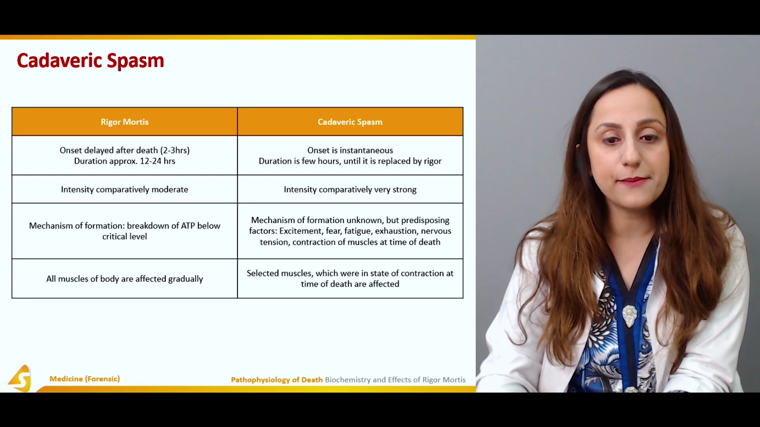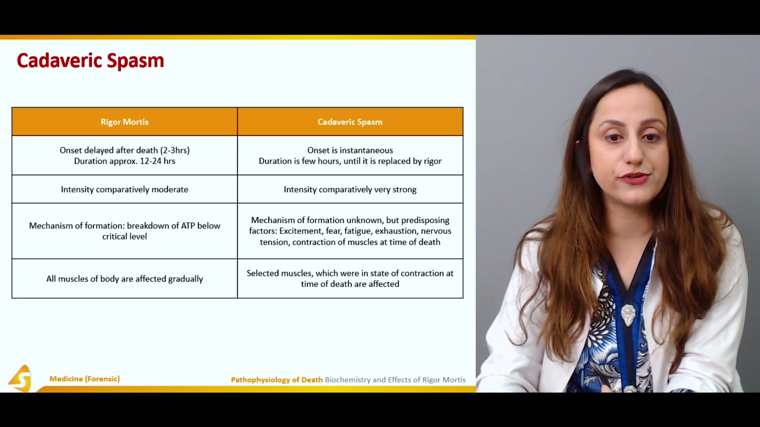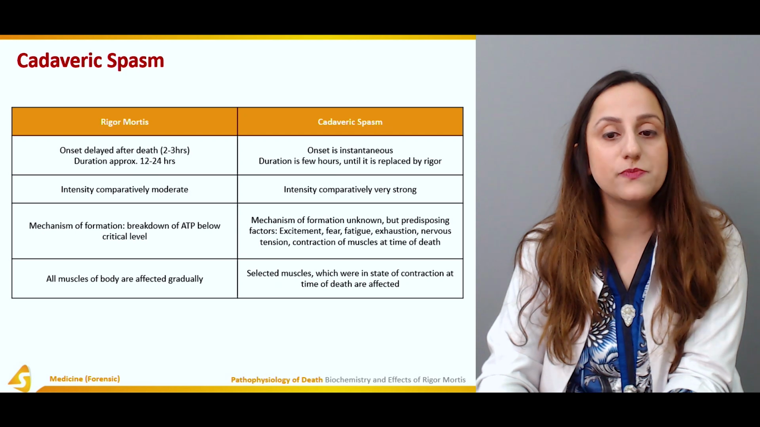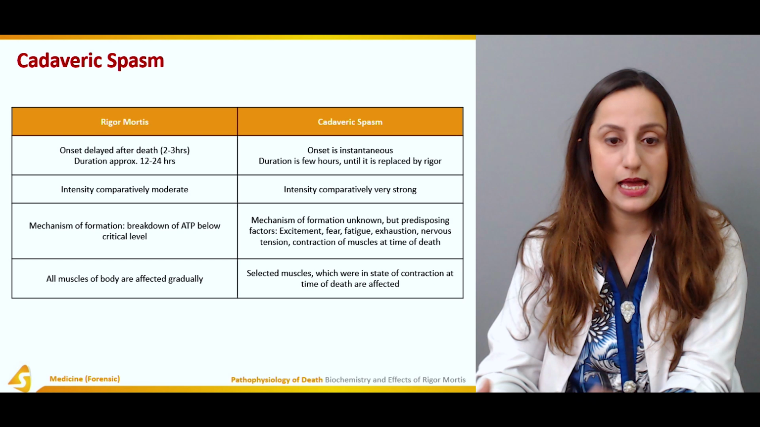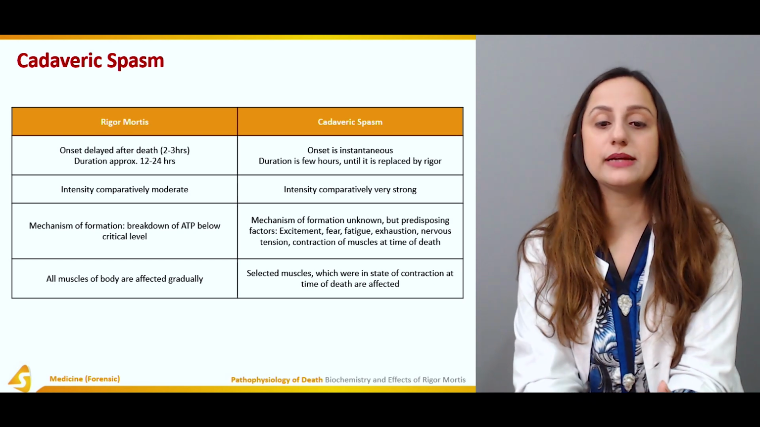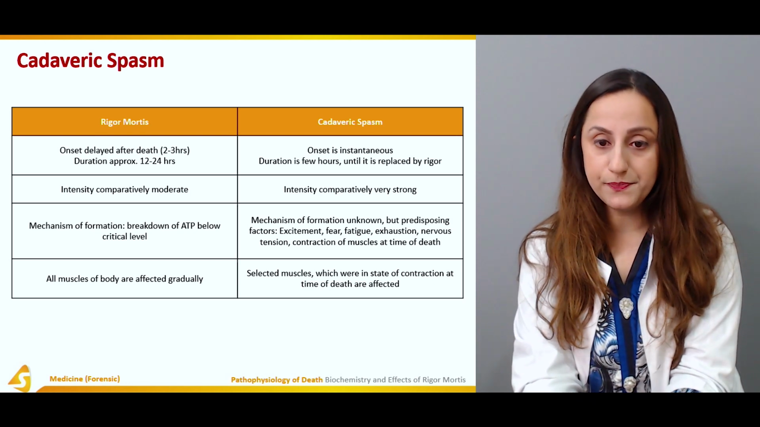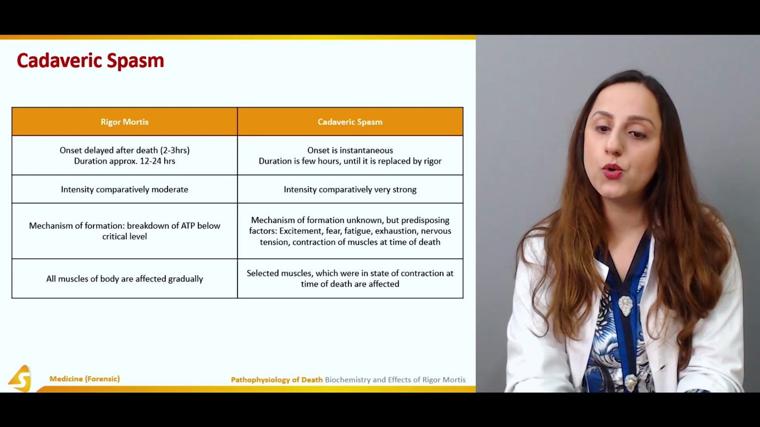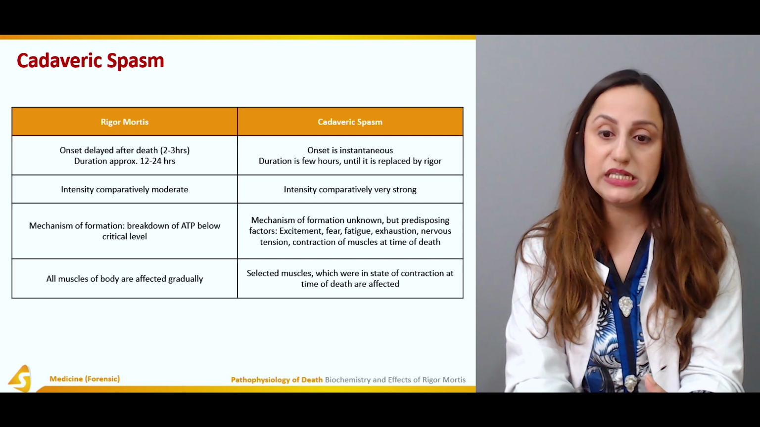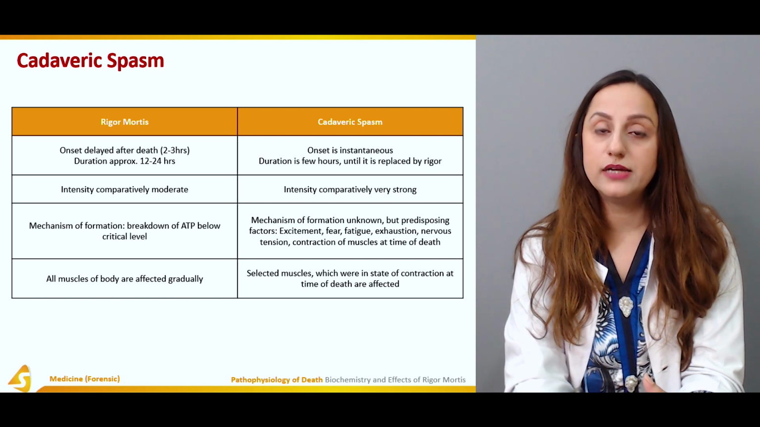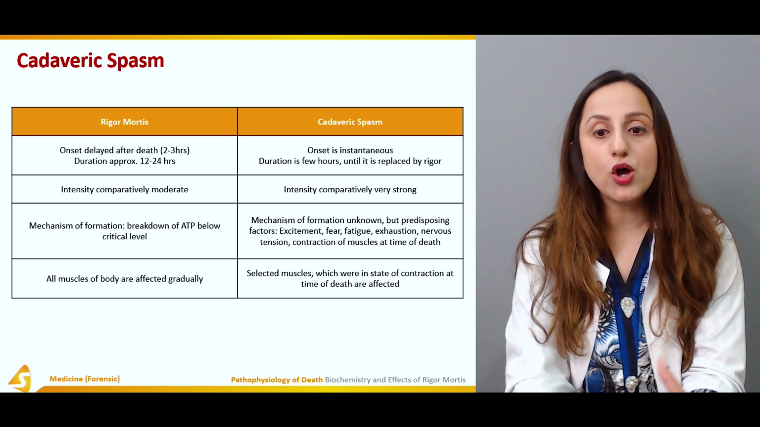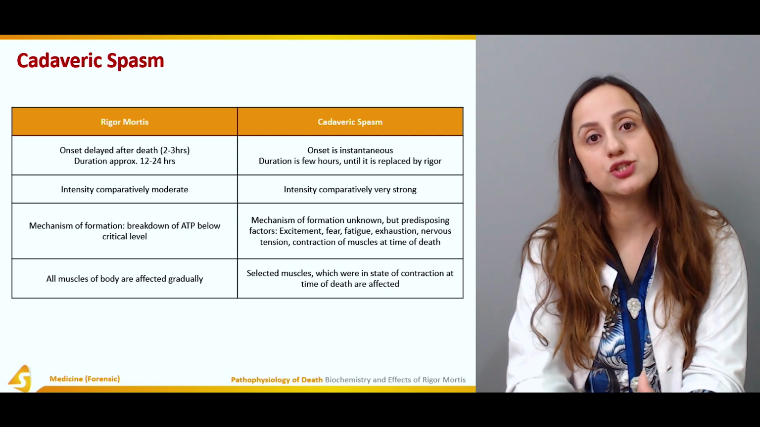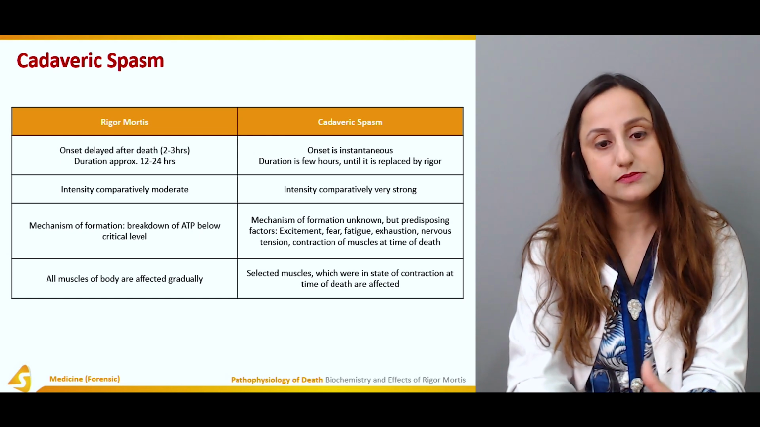Now, intensity comparatively is moderate in cases of the rigor mortis, and the intensity of the spasm is comparatively very strong in cases of cadaveric spasm. Now, the mechanism of formation of rigor is the breakdown of the ATP below the critical level. The mechanism of formation of the spasm is unknown, but predisposing factors, that is excitement, fear, fatigue, exhaustion, nervous tension, and contraction of the muscles at the time of death, all of this can contribute to the development of the cadaveric spasm.